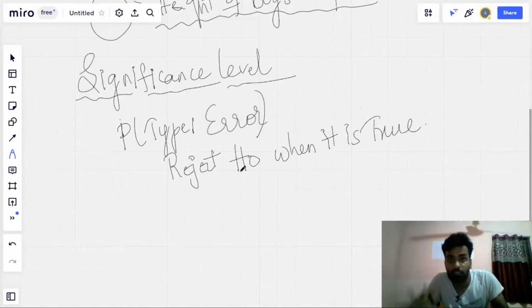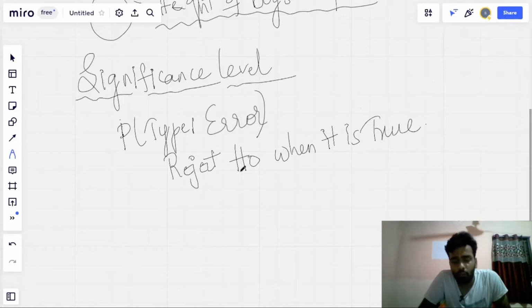The average heights of boys and girls are both equal, but based on our statistical analysis and calculation, we reject H0. That's a kind of error. So the significance level is the probability of rejecting H0 when it is true.